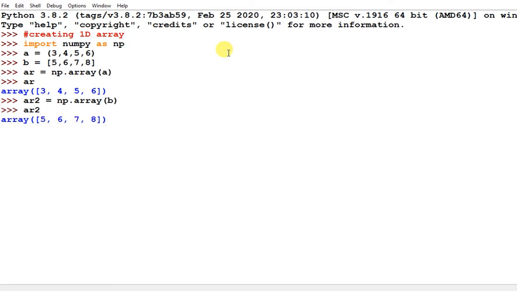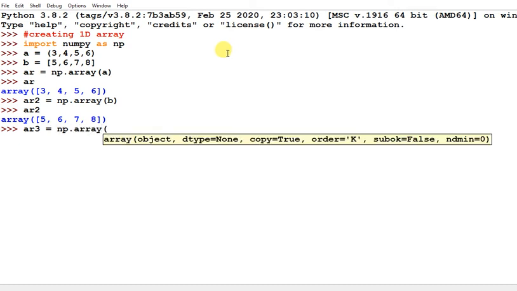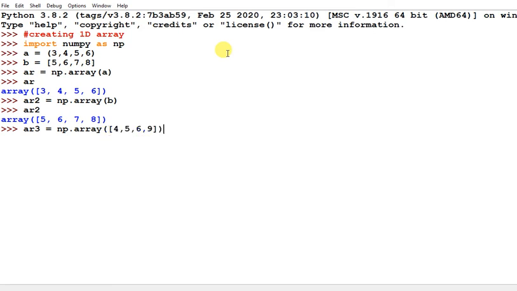So this will also create an array. Directly you can also pass the list values. So in this way you can create an array.